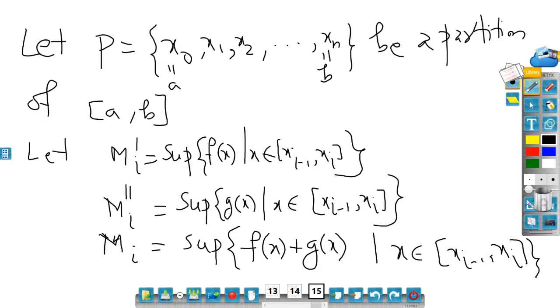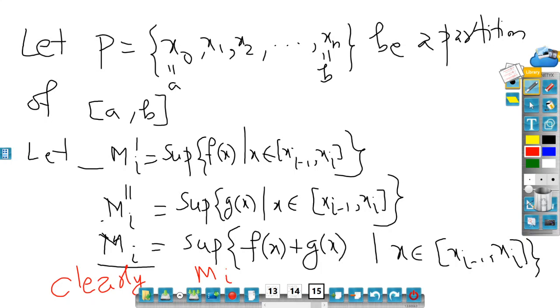Right. So now you can see that I wanted to have a relation between capital Mi' and capital Mi''. So let me write this down clearly.